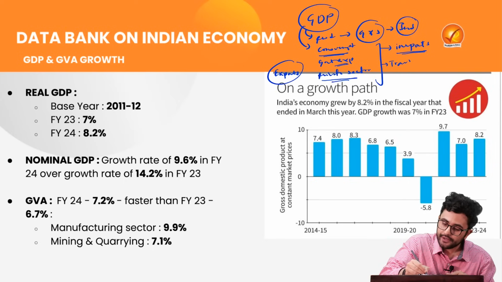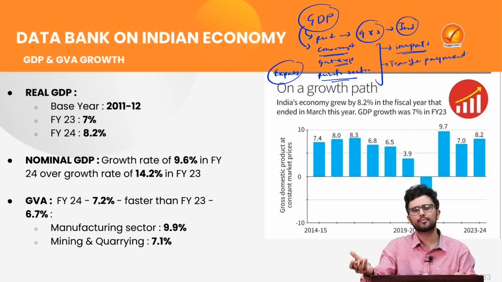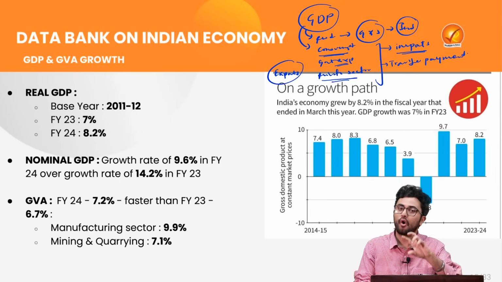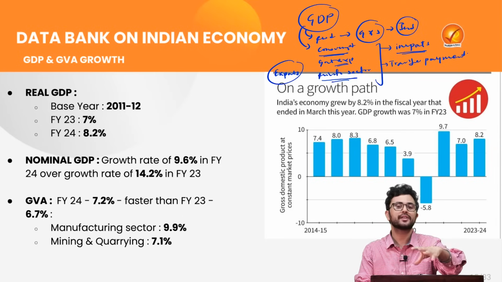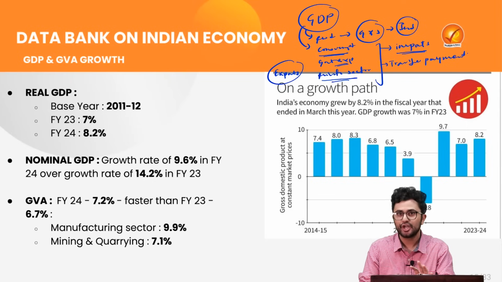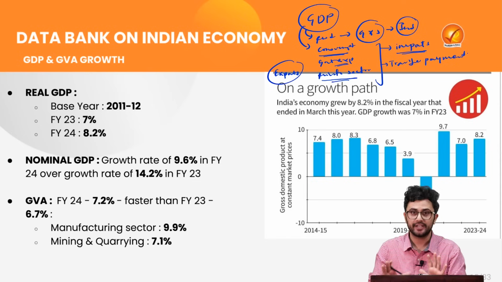We are not going to include in our gross domestic product the transfer payments which are done by the government, such as any subsidy which is provided by the government, or let's say if the government has provided you any scholarship. All that will not be included in the GDP because that money will reach you and you will spend it, so that will come under the category of consumption expenditure. So we just avoid this double counting, or double calculation. So all of this is not included in the GDP.